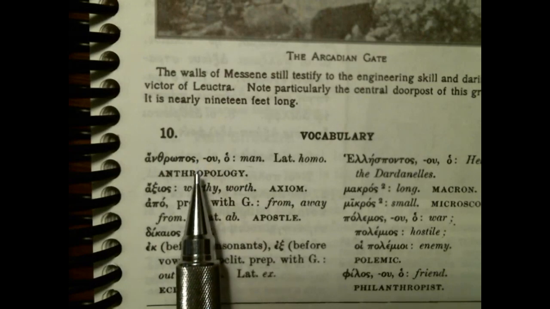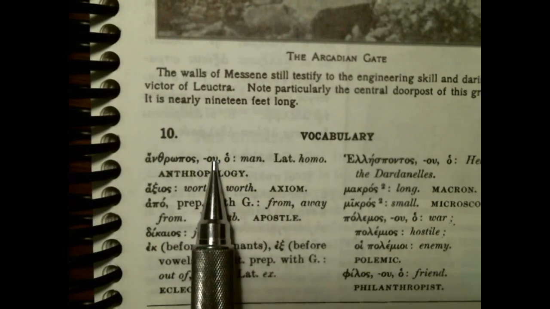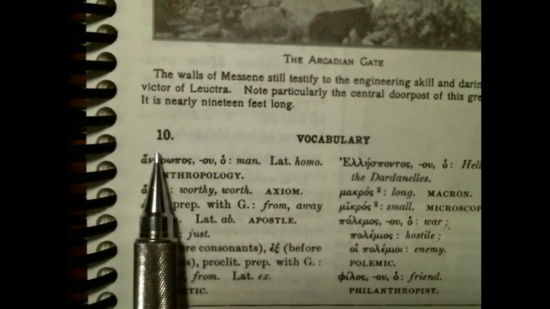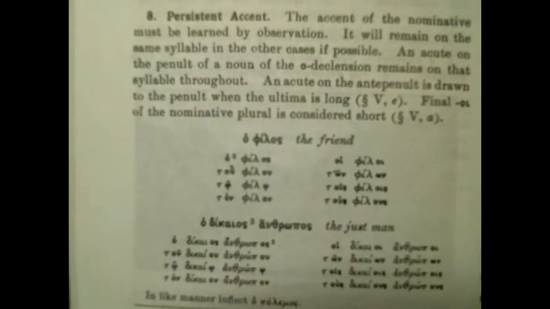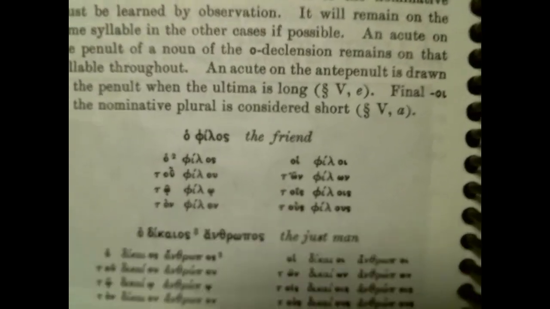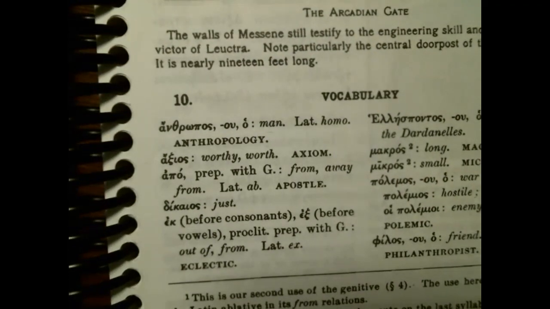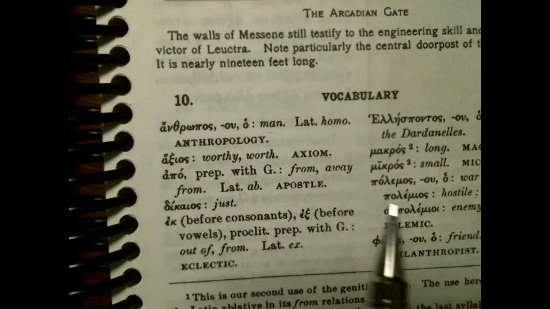Because we haven't learned them yet, but there are two other sets of declensions or inflections, right? So this genitive tells you that anthropos is going to follow this set of endings here, the omicron ending. Okay, so make sure, again, I like flashcards. It's what I've always used.